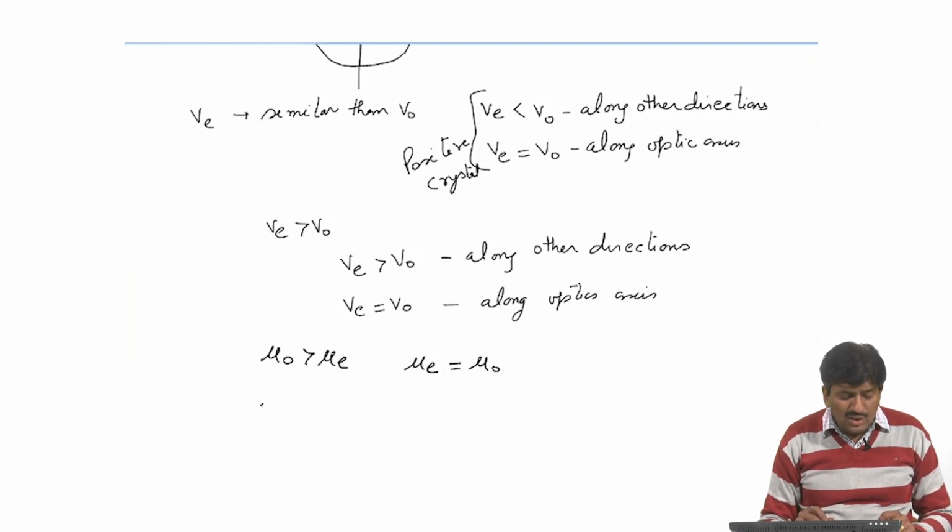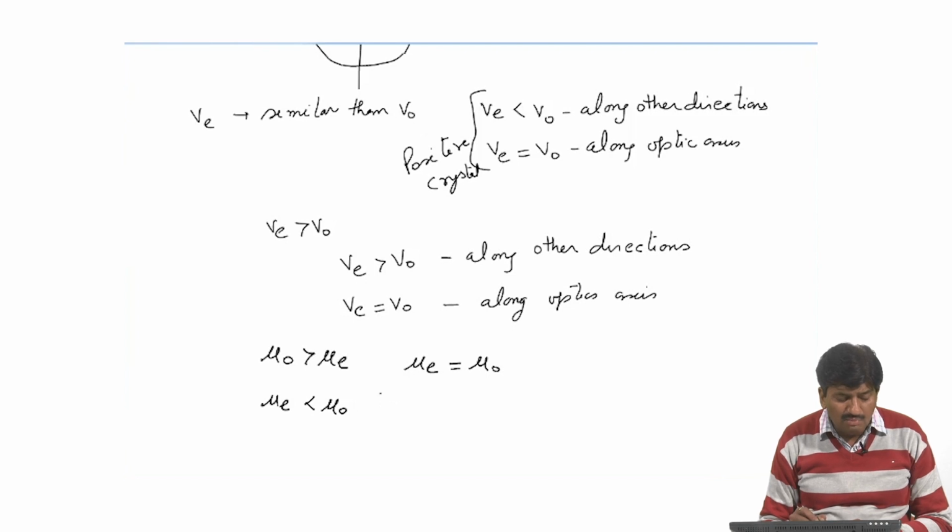And in negative crystal mu E is smaller than mu O, and the E ray refractive index has a minimum value in the direction perpendicular to the optic axis, and along the optic axis again it is equal to O ray.